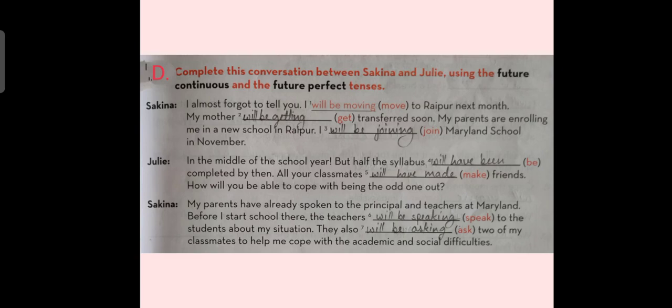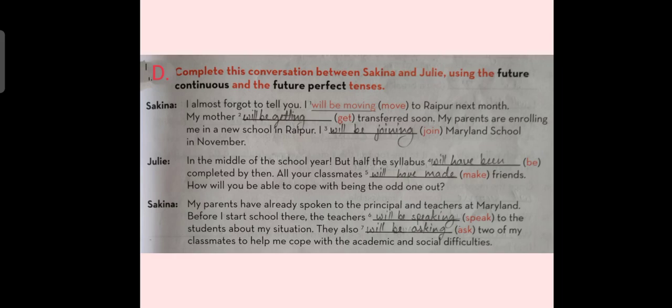Sakina, I almost forgot to tell you, I will be moving to Raipur next month. My mother will be getting transferred soon. My parents are enrolling me in a new school in Raipur. I will be joining Maryland School in November.